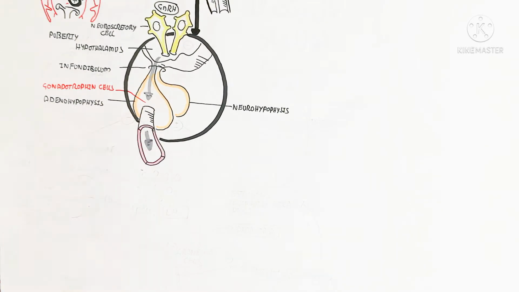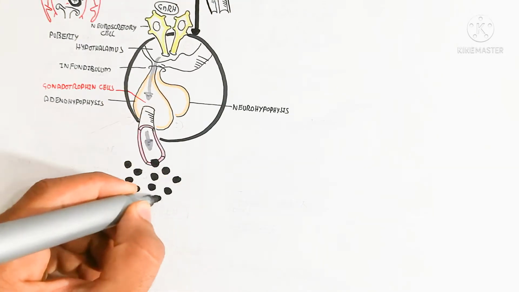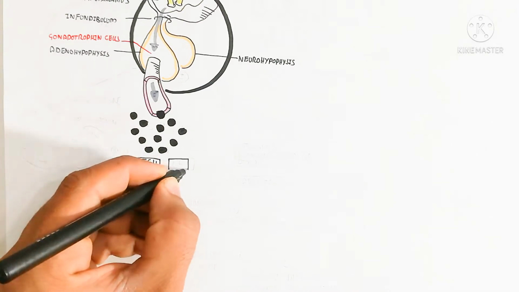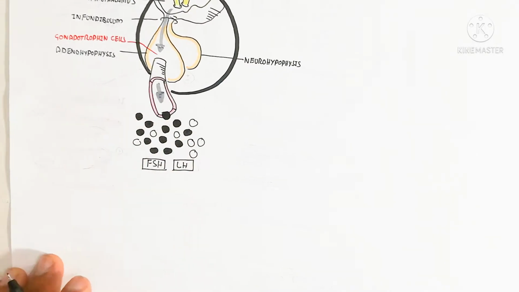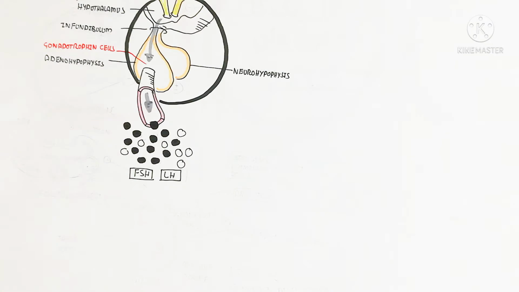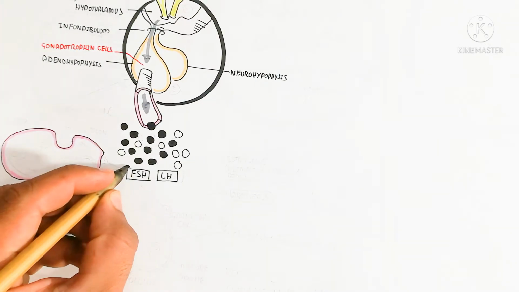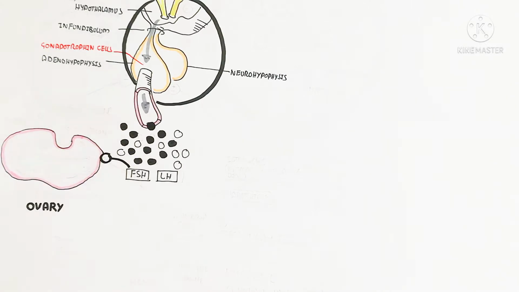So female puberty means being able to reproduce, and menstruation will occur. In this way, stimulation of the hypothalamus through gonadotropin releasing hormone stimulates the gonadotropin cells to produce follicle stimulating hormone as well as luteinizing hormone.